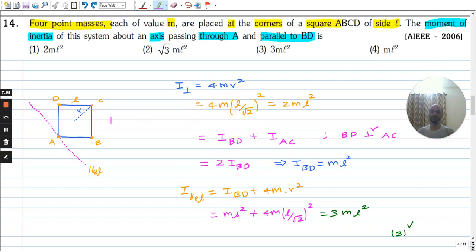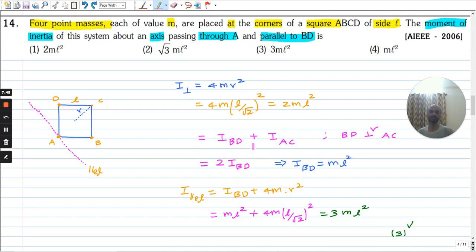So moment of inertia of a square mass distribution. Actually here there are 4 point masses. So about the axis perpendicular to it, you can sum the moment of inertia of the individual masses, and let the distance of the corner of the square from the center be r. So moment of inertia of this square about the axis perpendicular to the plane of the square is 4 times m r square, and r is related to L by, this is a right angle triangle, so r will be L by root 2. So from this we get the moment of inertia about the axis perpendicular to the plane of the square as 2 m L square.